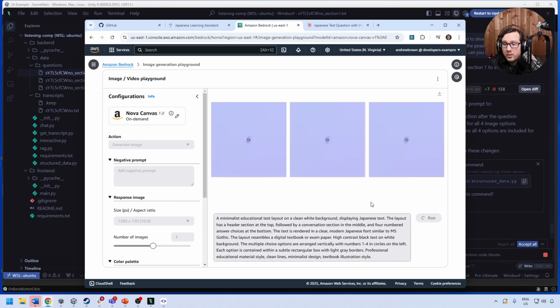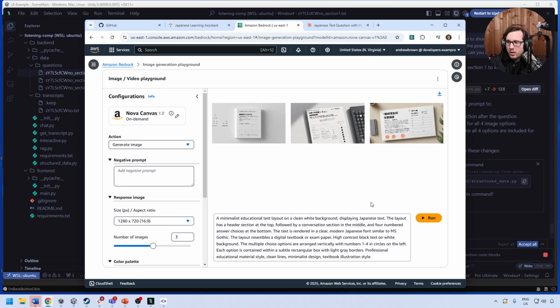Now this is a little bit slow, so if this is too hard, we'll just leave it on the wayside here, but it's something that would be nice. So that's no good. That's not going to work. So a minimalist education test layout on a clean white background displaying Japanese text. The layout has a definition at the top. So I would say this output for the prompt is not good.